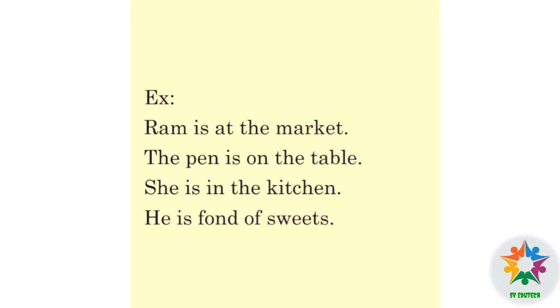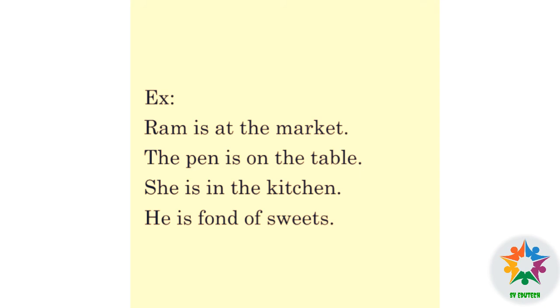The pen is on the table. Where is the pen? On the table. Here on is the preposition. The pen is a noun. Table is a noun and it is a thing. It shows the relation between the place and thing.